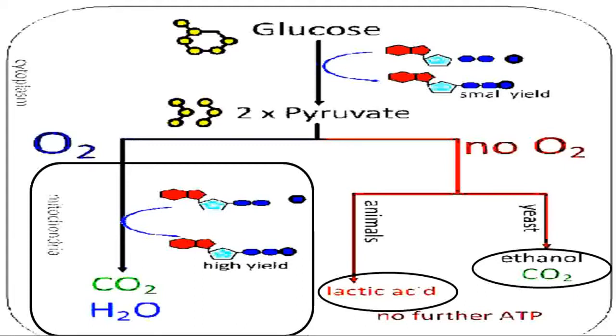Now when there is no oxygen, there are 2 categories of organism. If we talk about animals, then in the absence of oxygen, pyruvic acid is broken down into lactic acid and carbon dioxide. And in yeast, and in plants, in the absence of oxygen, ethanol and carbon dioxide form. So in the absence of oxygen, two possibilities are there: lactic acid and carbon dioxide, and ethanol and carbon dioxide.